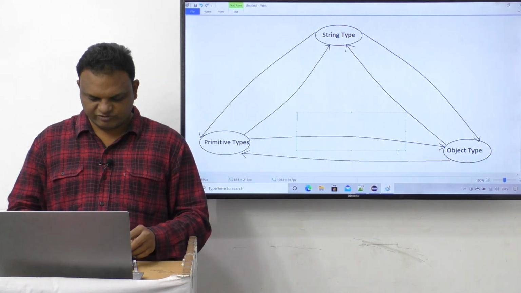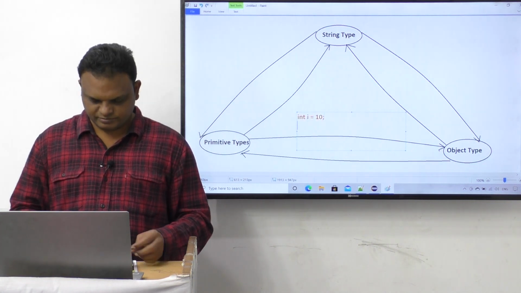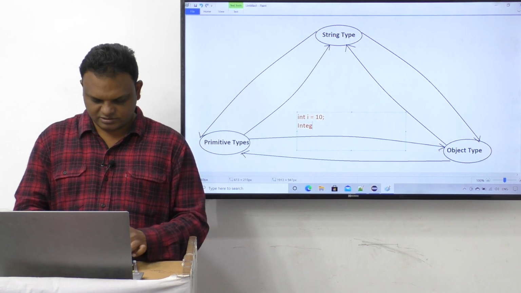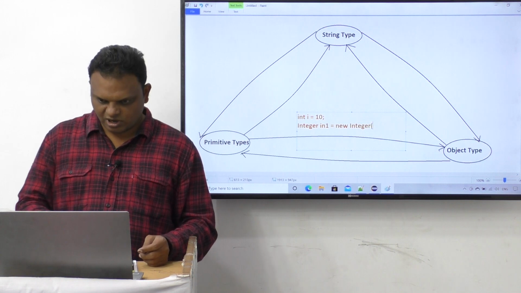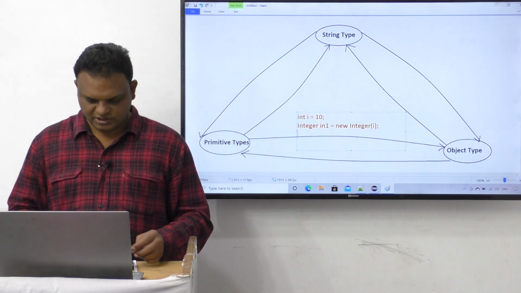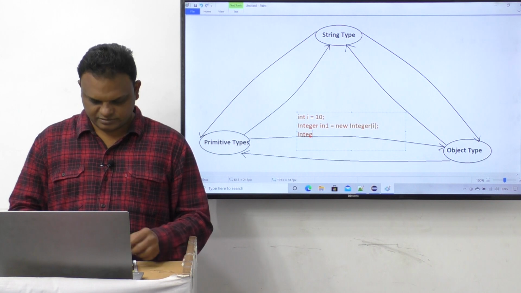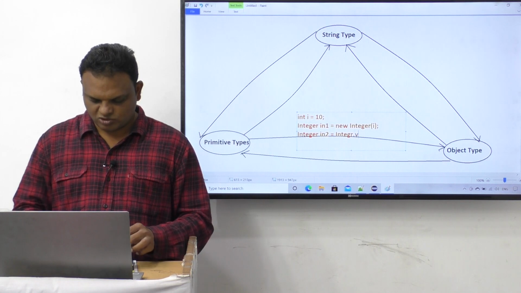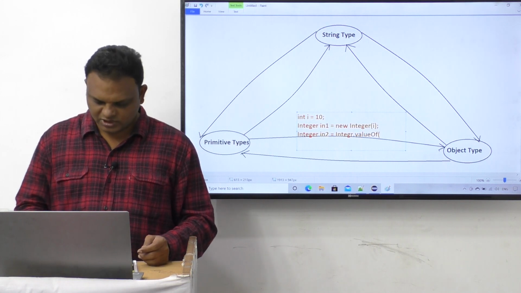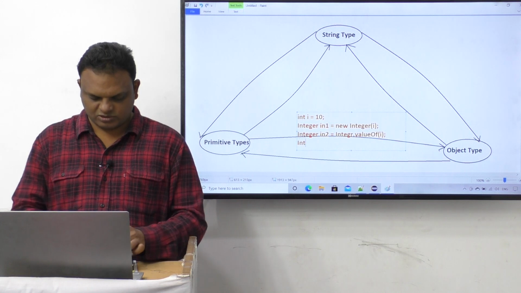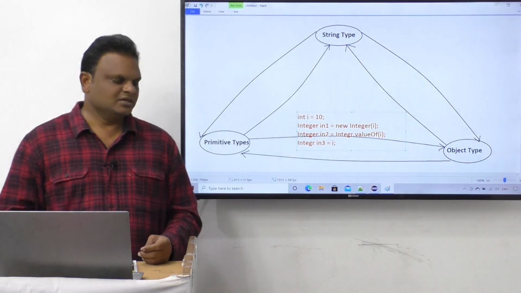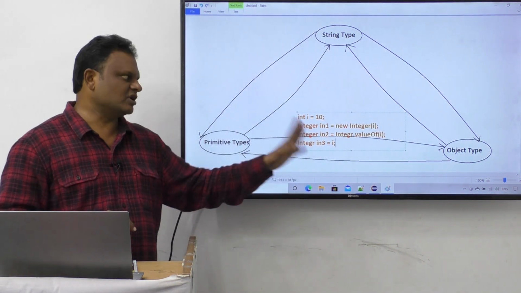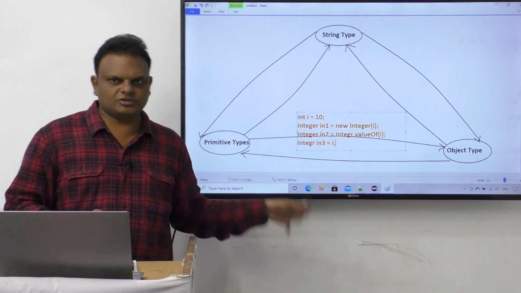Three types of conversions we provided. int i = 10; Integer in1 is equal to new Integer(i). Next, Integer in2 is equal to Integer.valueOf(i), and third, Integer in3 is equal to i directly. These are the three mechanisms to convert data from primitive type to object type.